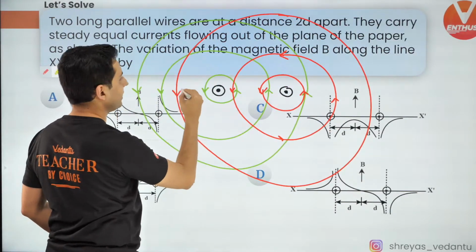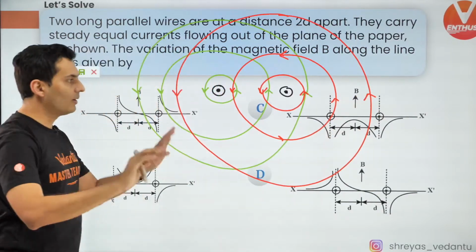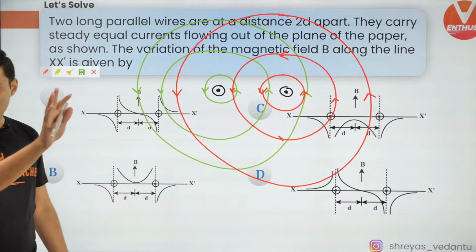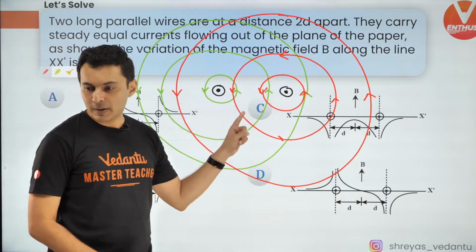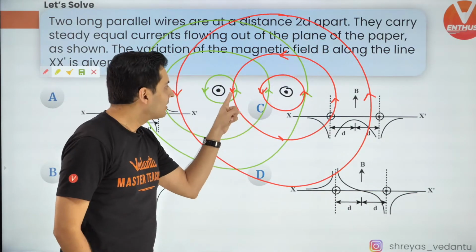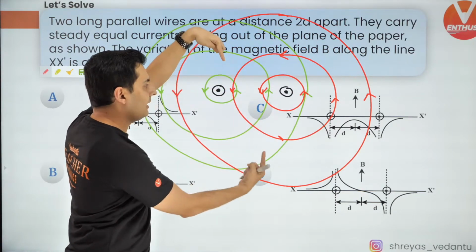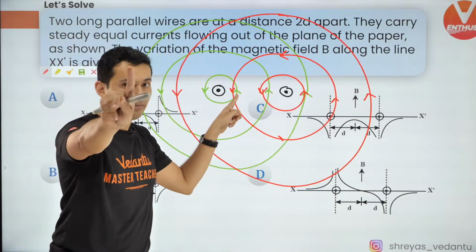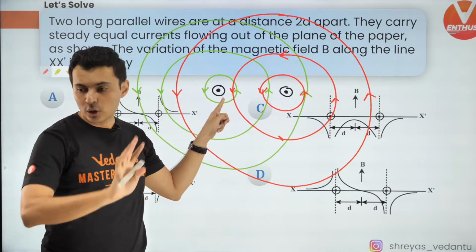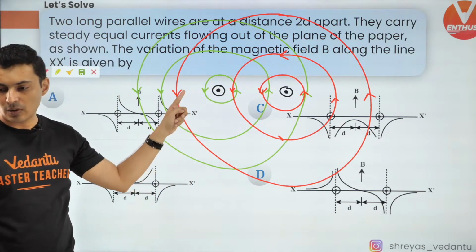Now this is more than enough for you to figure out how it is going to look. I hope you can realize that there is somewhere between these two wires where both the green and the red lines cancel each other, so the field must be zero somewhere. Do you see that? The field must be zero.